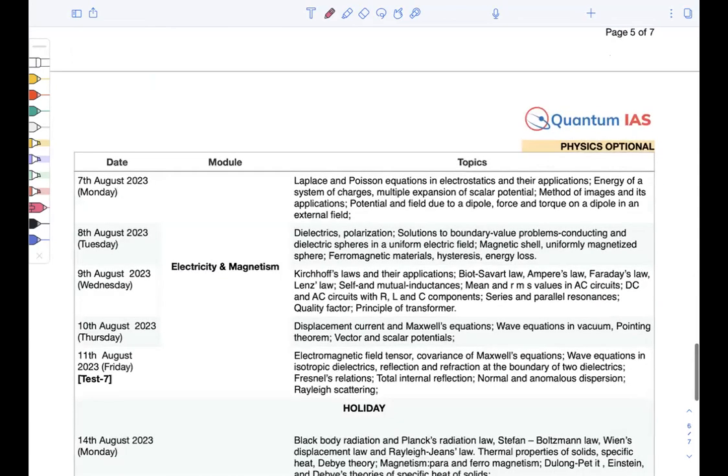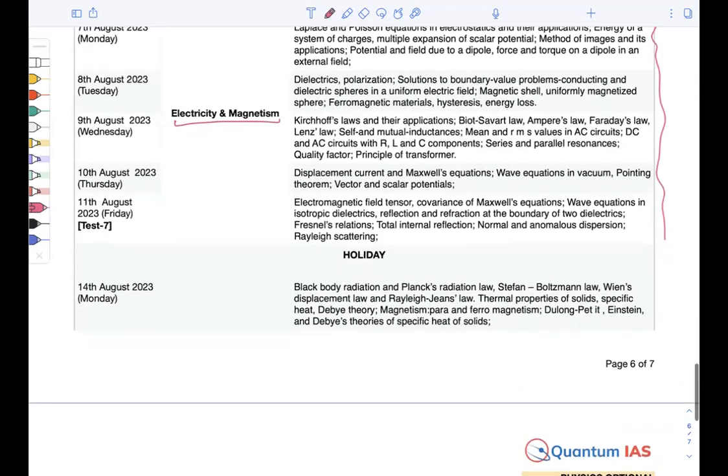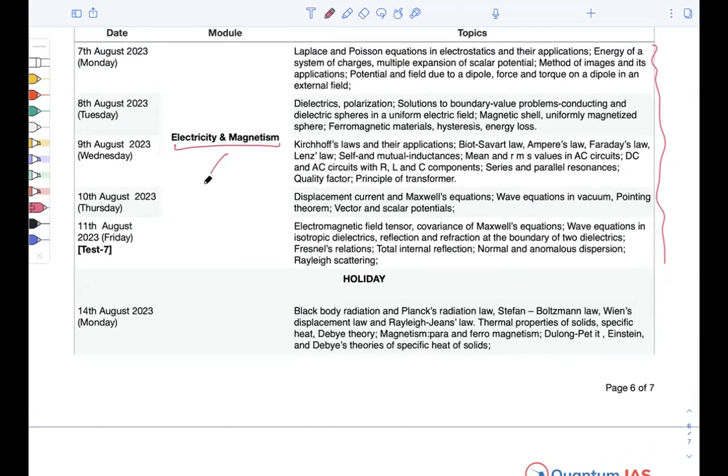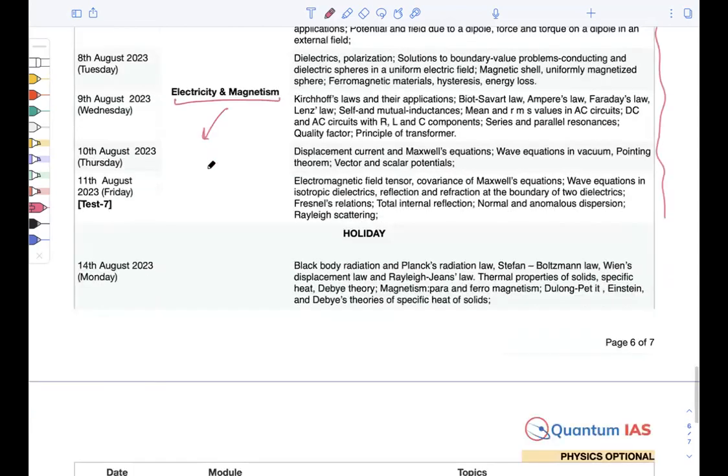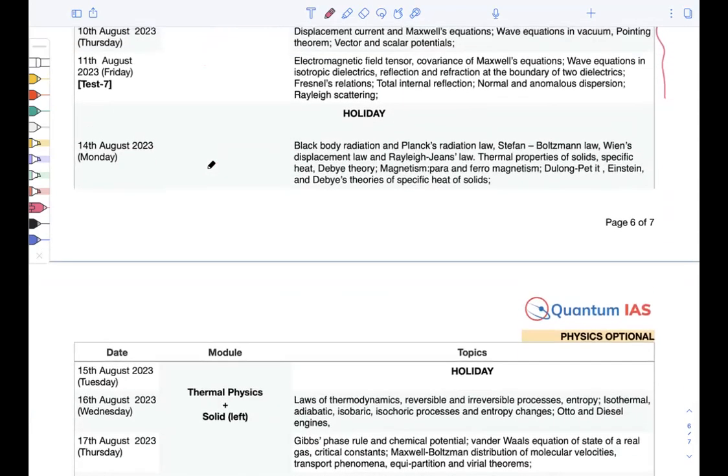In the next week, we have STT and magnetism, right? So this is the use portion. I have given enough time for that. Again, I have excluded the black body radiation. I have given it in the next week. So black body radiation, which is part of STT magnetism, will be covered in the next week.